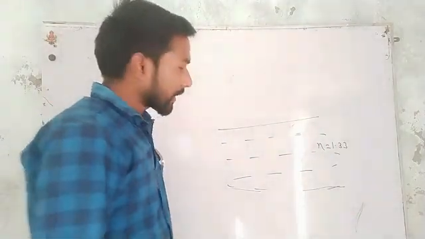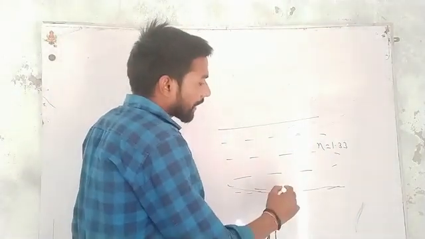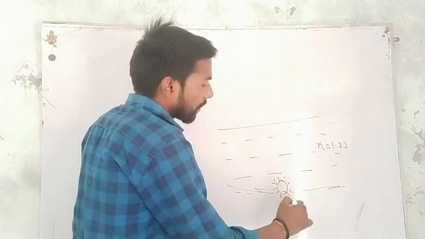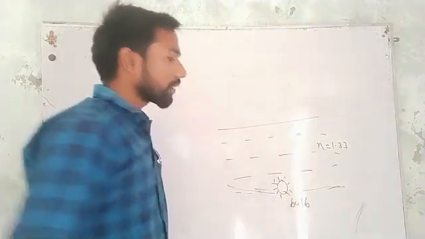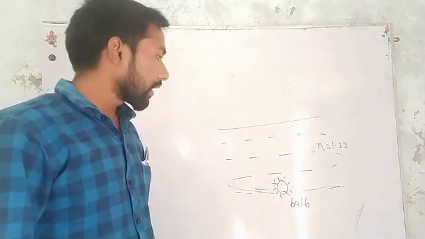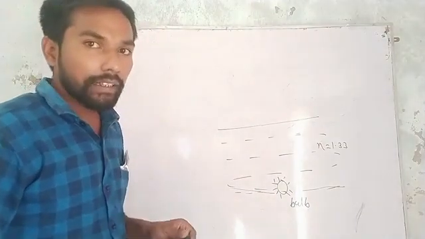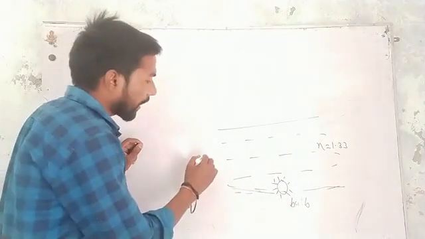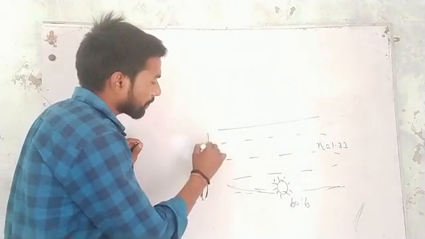So if we place a bulb at the bottom of this tank, so here it is placed, a bulb. So this is a bulb which is placed at the bottom of the tank, and the height of the tank, or we can say the depth of the tank, is 80 centimeters.